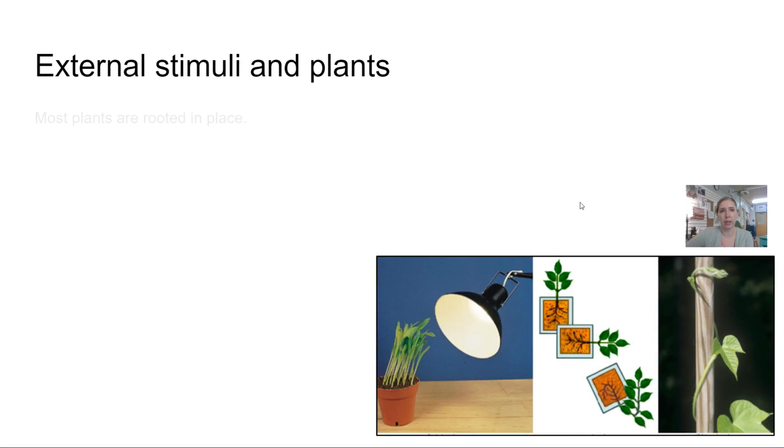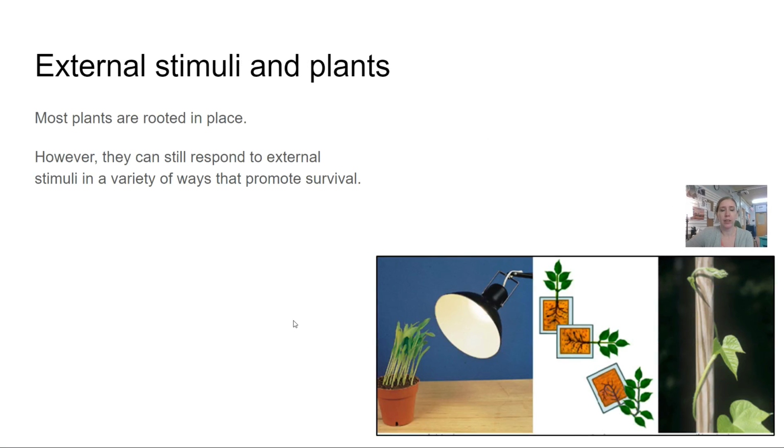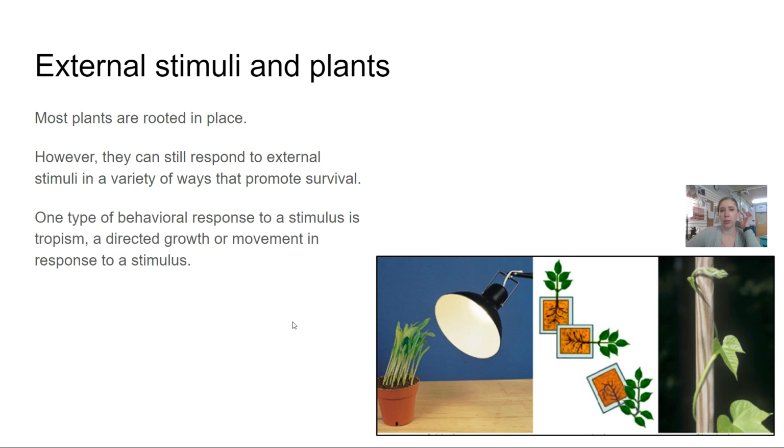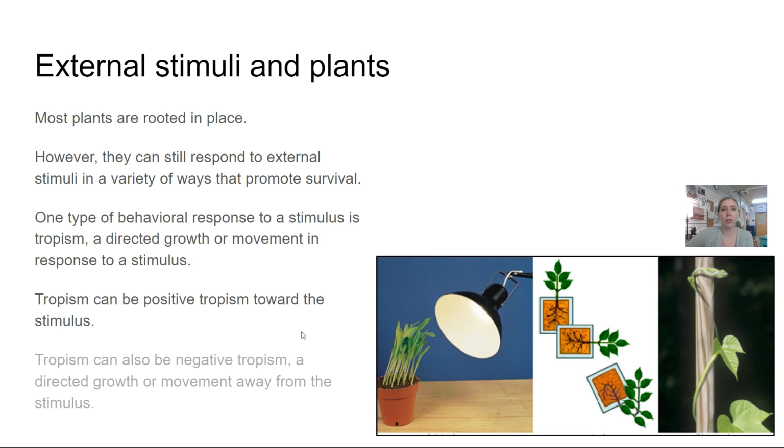External stimuli in plants. Most plants are rooted in place. However, they can still respond to external stimuli in a variety of ways that promote survival. One type of behavioral response to a stimulus is tropism, a directed growth or movement in response to a stimulus. Tropism can be a positive tropism toward the stimulus. It can also be a negative tropism, a directed growth or movement away from a stimulus.